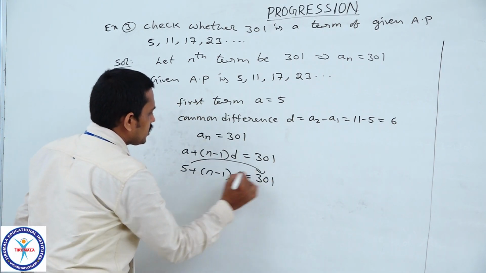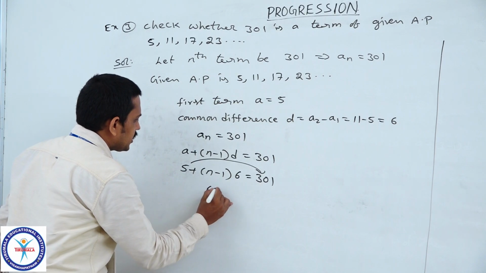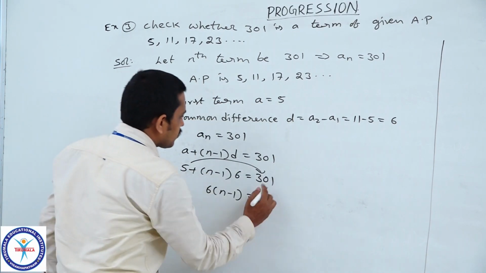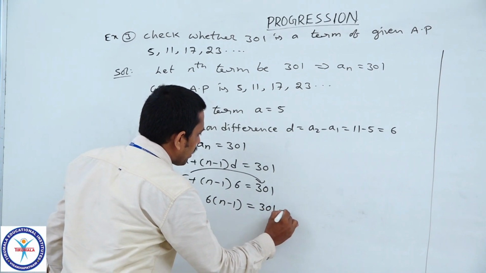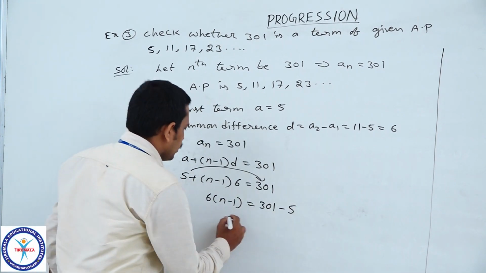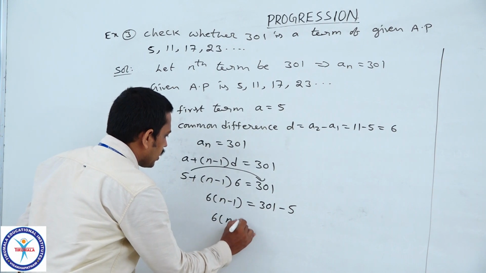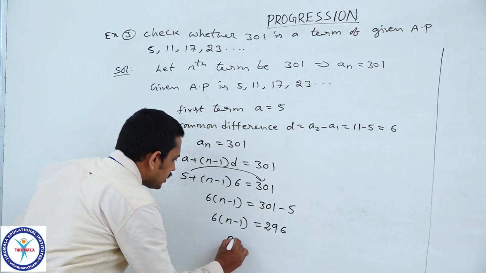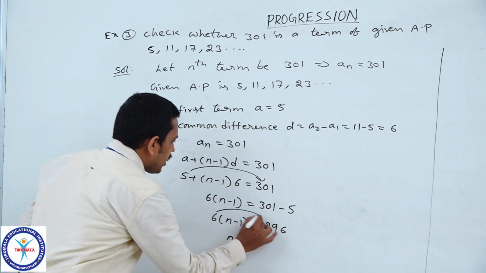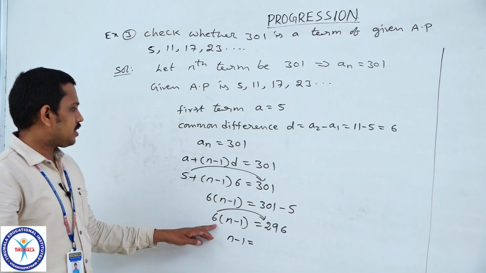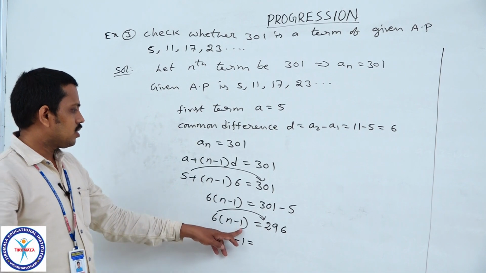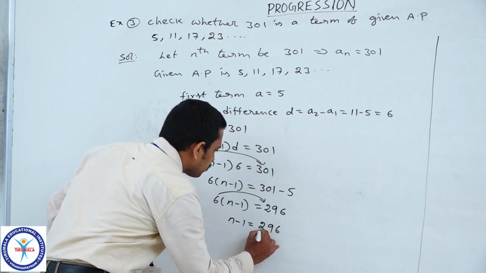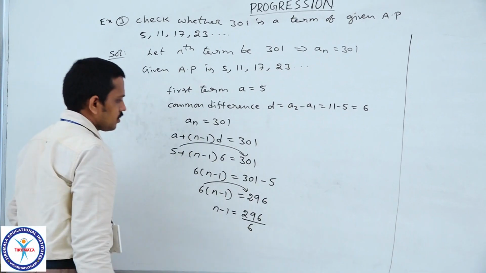Now by transposition of 5, 6 into (n minus 1) is equal to 301 minus 5, because it becomes minus 5. Therefore n minus 1 is equal to, again by transposition of 6, which is multiplied with (n minus 1), so it divides, 296 by 6.